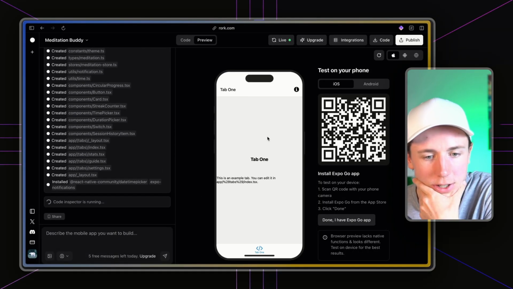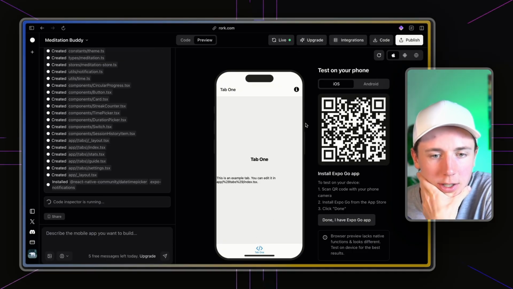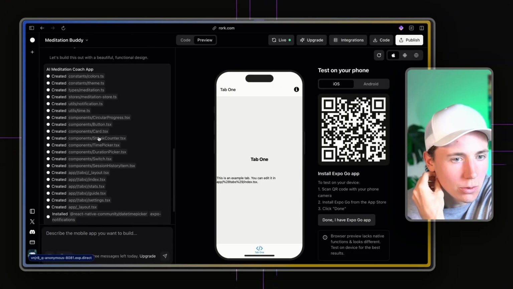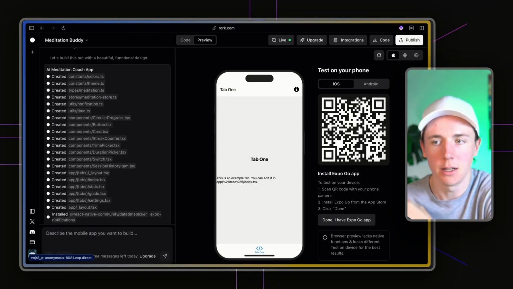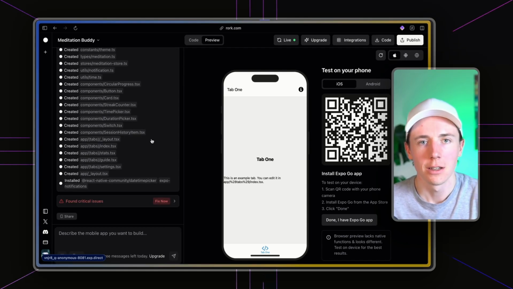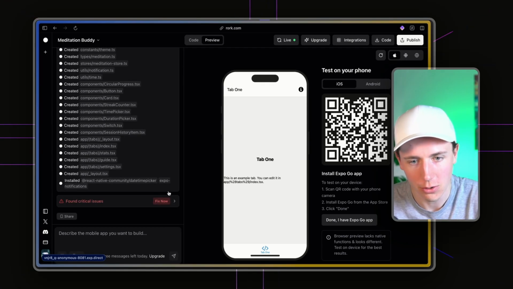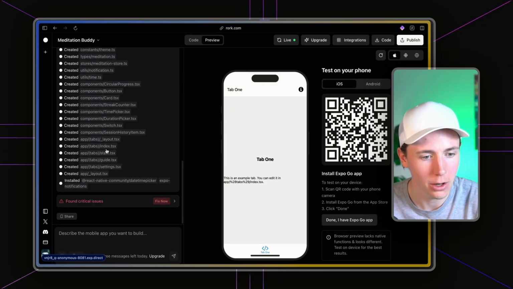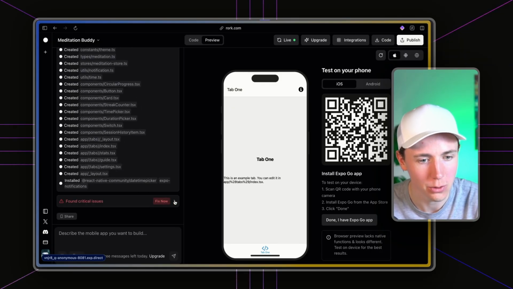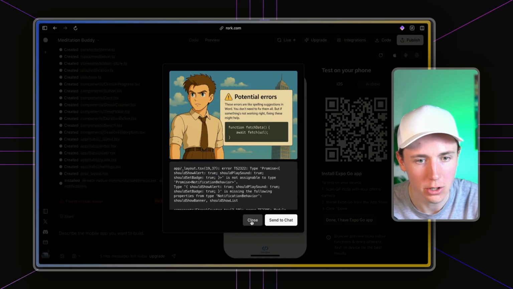And so you can see it's still running here, and it just literally created like 20 different files for us right here. Okay, so it just ran into an issue, an error, and I wanted to show you this. So I let this run for a while. It created all these, and then it said found critical issues, fix now. So it shows us what the issues are.